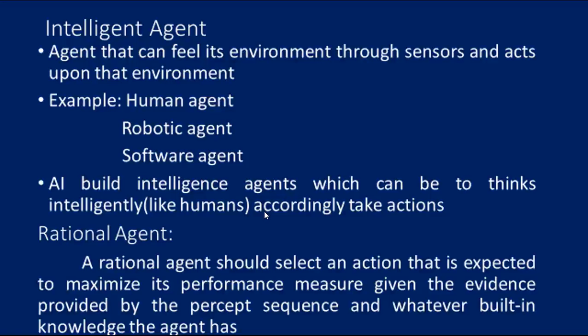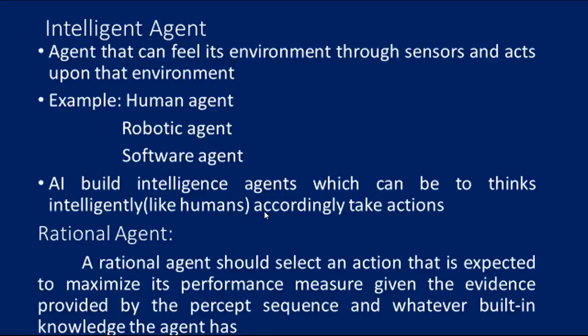So next we are going to see what is meant by rational agent. A rational agent is an agent which has clear preference, models uncertainty, and acts in a way to maximize its performance measure with all possible actions. So it should select an action that is expected to maximize its performance measure given the evidence provided by the perceived sequence and whatever built-in knowledge the agent has. A rational agent is said to do the right things. AI is about creating rational agents to use for game theory and decision theory for various real world scenarios.